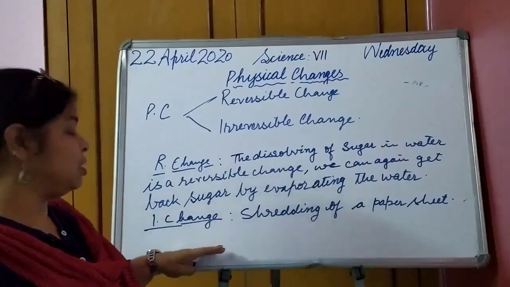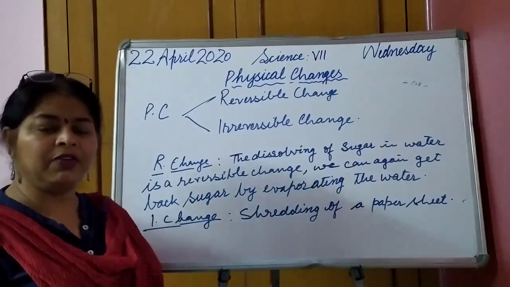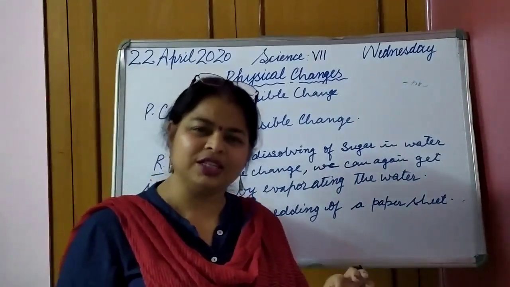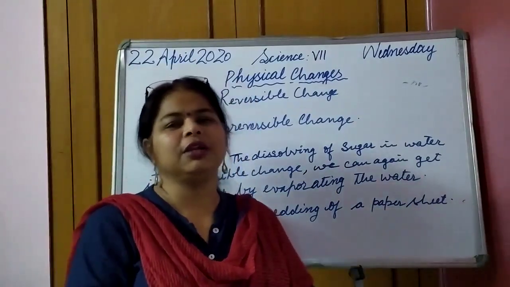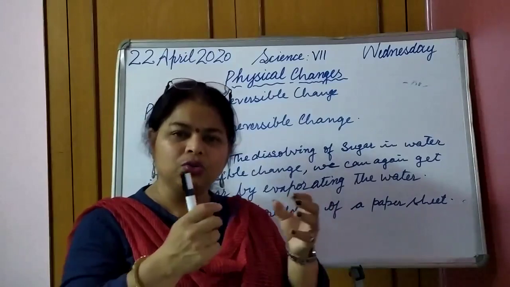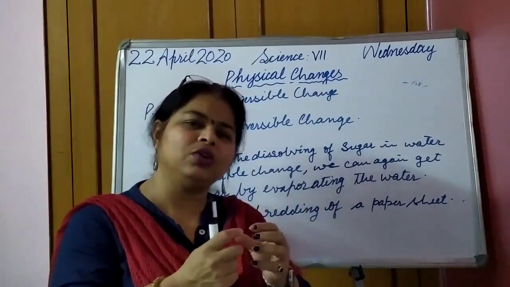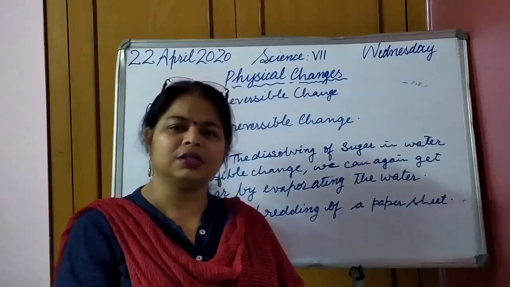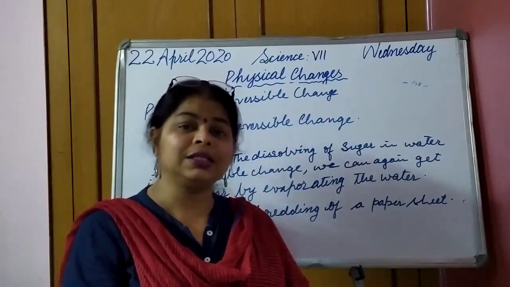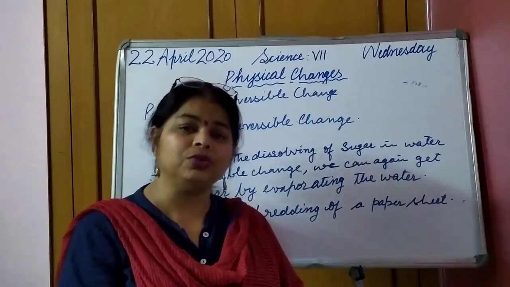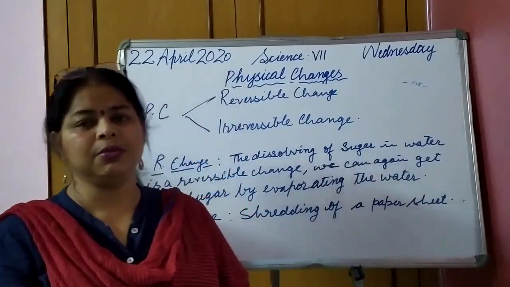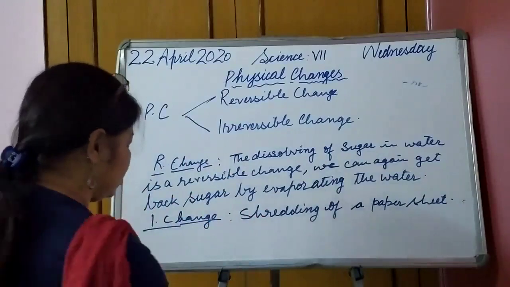So some more examples can be taken, like if a toy is broken, though only size has been changed, maybe you won't get it back again. You are going to join it with the help of some glue or some sticky substance, but you are not going to get exactly the same as what it used to be. So these are examples of irreversible changes.